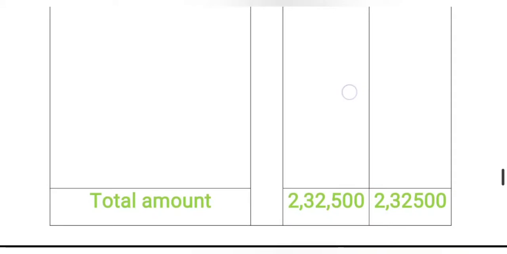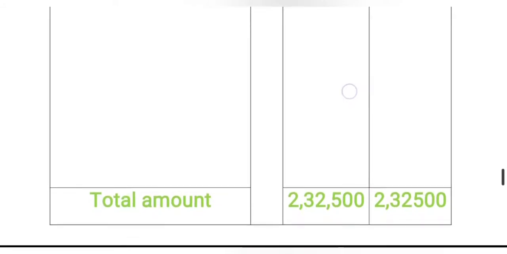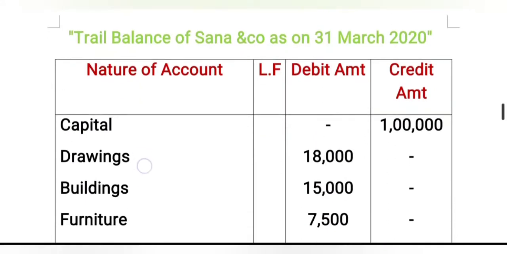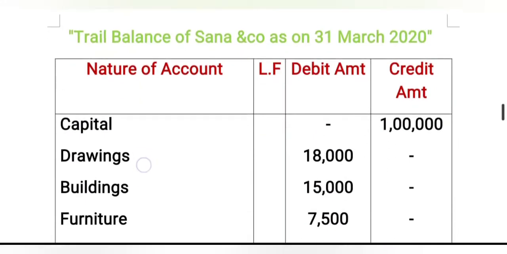Now we are going to calculate both sides. First we calculate the debit side. Now we are calculating the total amount of the debit side of the trial balance.